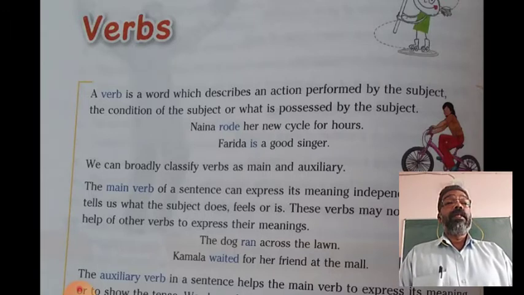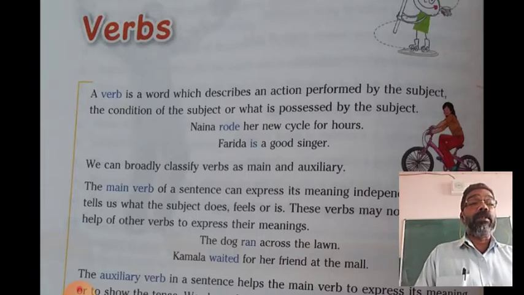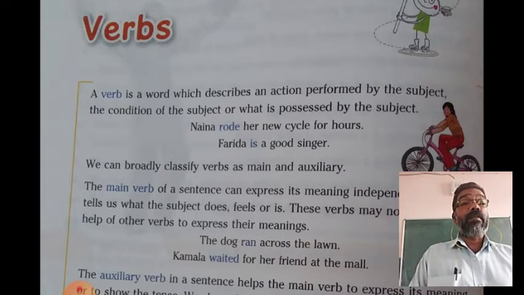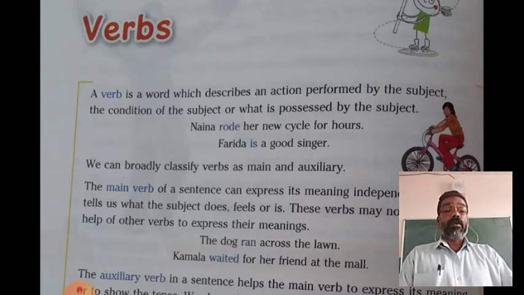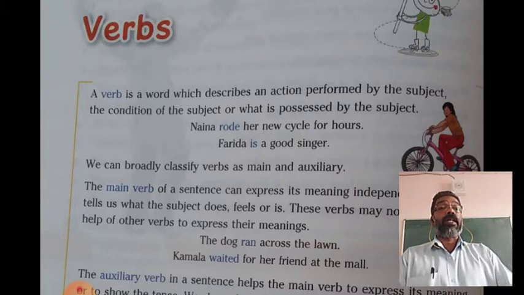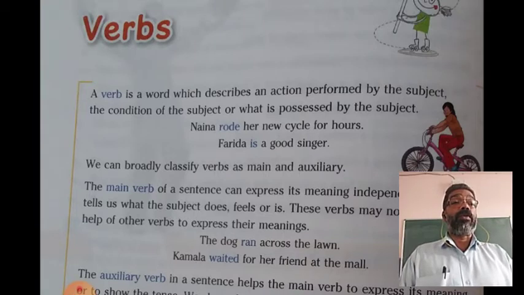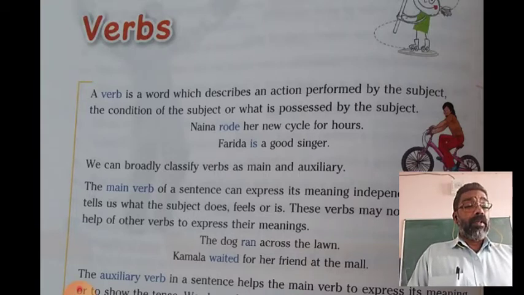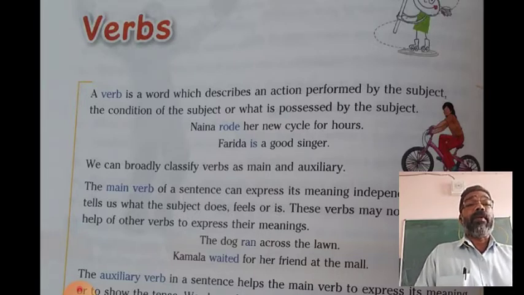So, verb is a word that describes an action done by the subject. Means when the subject does an action, the action word is called verb. Or if the state of the subject or condition of the subject is described, then that is also verb. Or the word that shows the possession that the subject has, that word is also called verb.